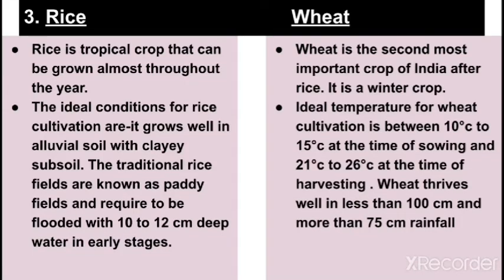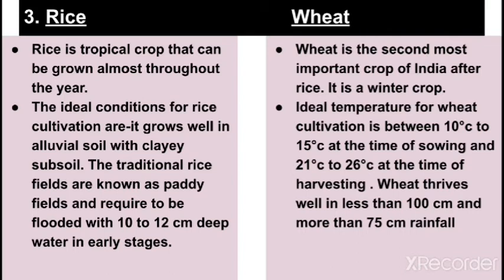Move on to the next question number 3, differentiate between rice and wheat. So the first point, in rice you will write that rice is a tropical crop that can be grown almost throughout the year. In the wheat you will write, wheat is the second most important crop of India after rice. It is a winter crop.